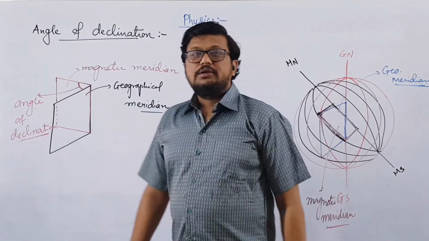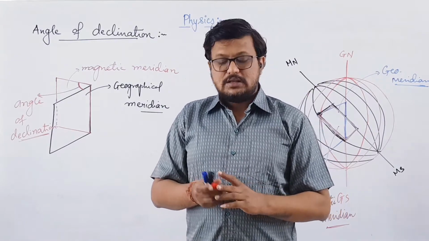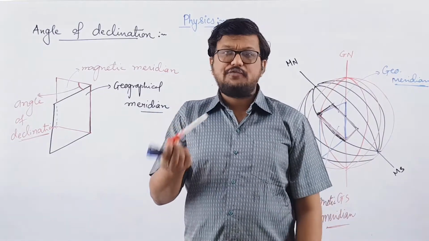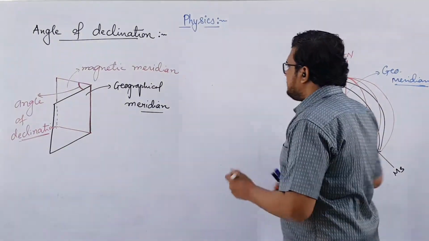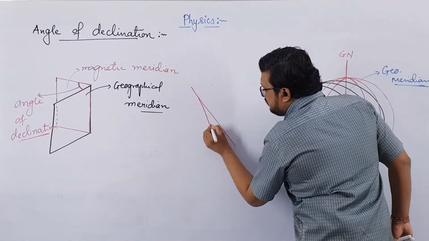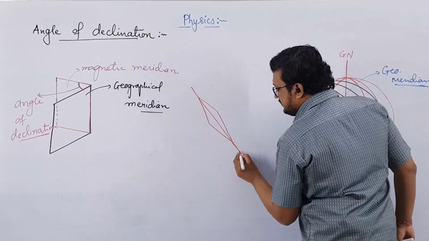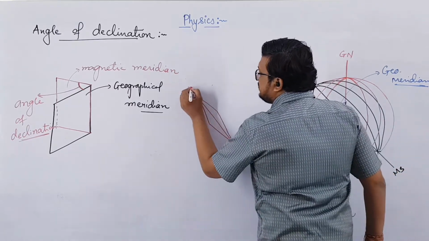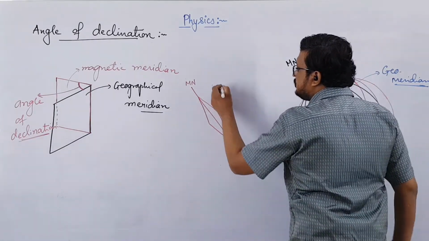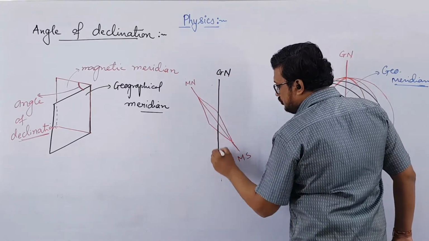If we consider a magnetic needle which is free to rotate anywhere on the surface of Earth, then it will always align itself pointing towards magnetic north and magnetic south. We already know this. So if we have a magnetic needle kept at a certain place, pointing in this direction, then we can say that this must be magnetic south and this will be magnetic north. Now at the same place we have geographical north and south. Let us say this is geographical north and this is geographical south.